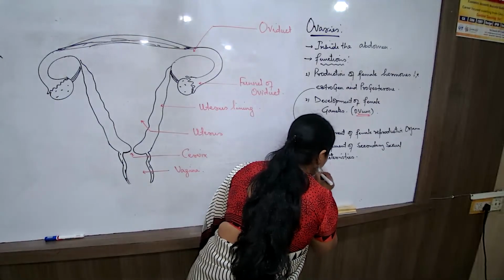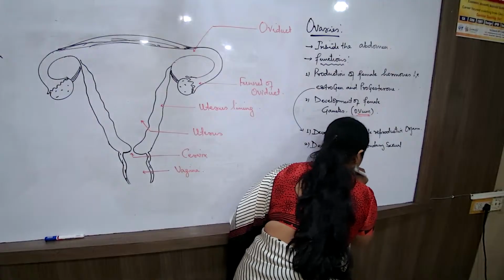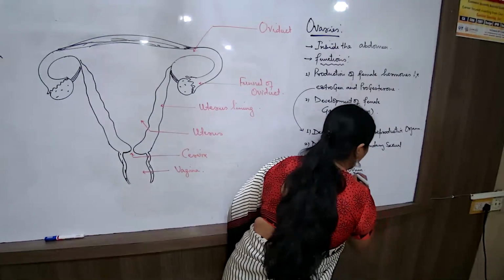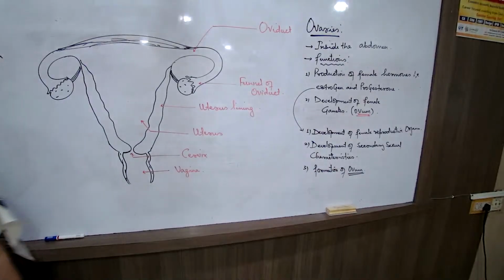Number 3, formation of female gamete. What is the female gamete? Ovum. Female gamete is the ovum. Formation of the female gamete, that is ovum. Okay, so these are the functions of the ovary.